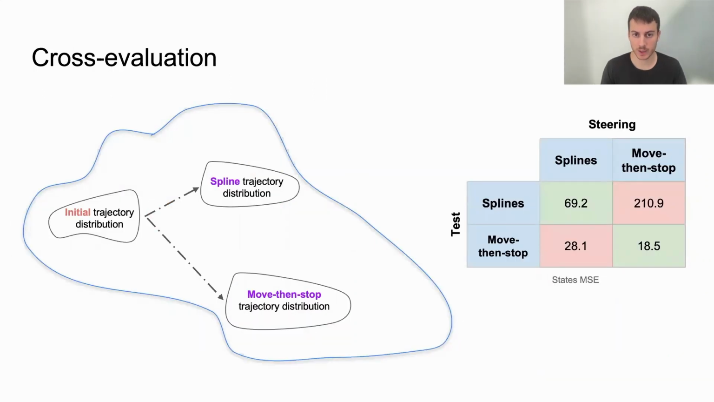An interesting question we ask is whether the desired behaviors really steer the learning differently. We tried steering with splines and validating on move then stop, and vice versa, and we see that indeed steering takes the initial policy to different places.